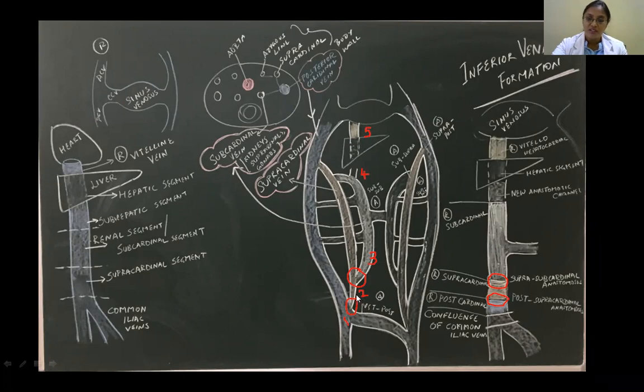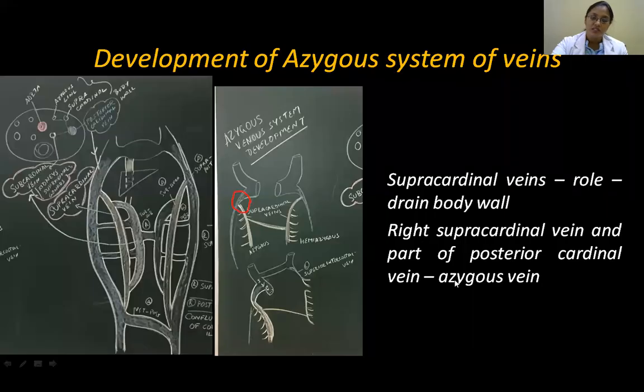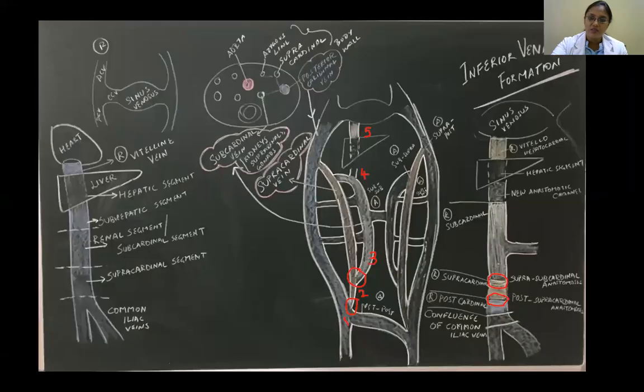Posterior cardinal vein, supracardinal, then subcardinal vein, the new anastomotic channel meeting with the liver, and beyond the liver is from the vitelline vein. So this you should be able to draw and tell from where it has come. So you just draw this and you will know. So that's about the inferior vena cava, and in the same way there can be a double inferior vena cava or abnormal. I mean, on the left side you may have an inferior vena cava, just like superior vena cava.